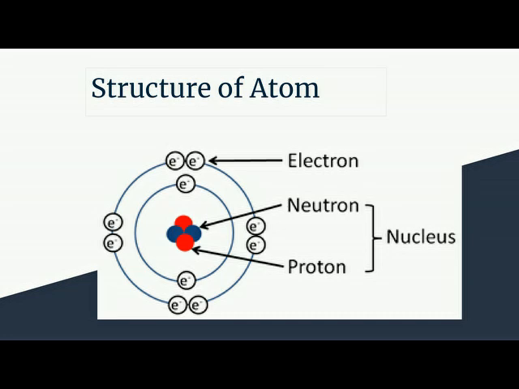So here is a theoretical model of an atom. You can see in the center there is a nucleus which contains positively charged protons and neutral neutrons. These two structures form the nucleus, and then you can see the round circle which is known as the shell, in which electrons, which are negatively charged, are found. Overall, an atom is a neutral particle. There is no charge on the atom because in the atom there is the same number of protons and electrons, and neutrons are neutral. So an atom is a neutral particle.